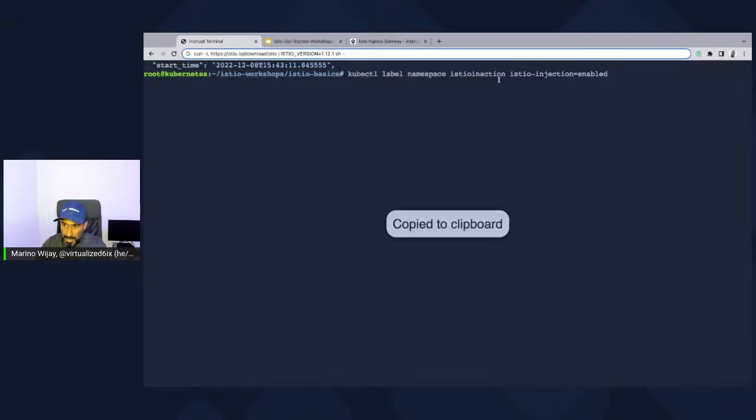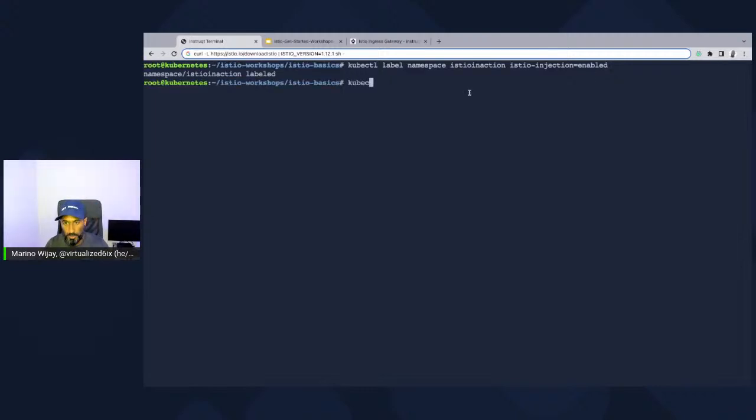All right, we're going to move to the sidecar injection right now. And for the sidecar injection, we actually have to do something here. We have to label a namespace. So we're labeling the Istio in action namespace with the istio-injection=enabled label. The moment we do this, we're telling Istiod and Istiod's sidecar injector to look for namespaces with new workloads that have been deployed into the namespace to trigger a sidecar injection.